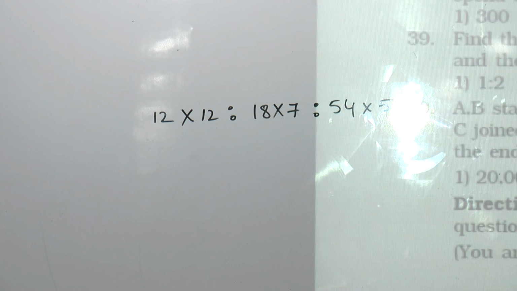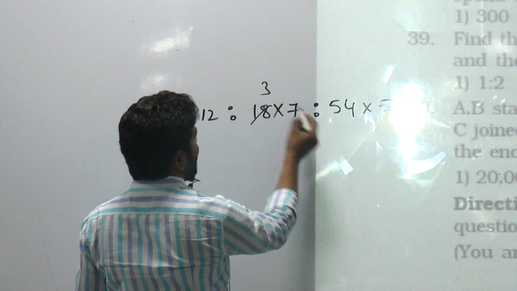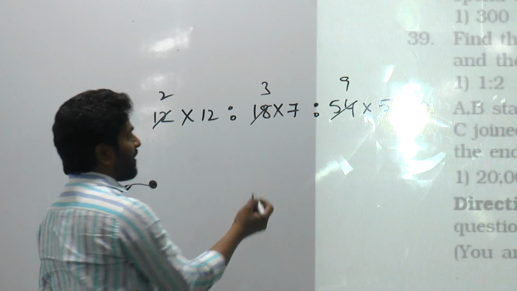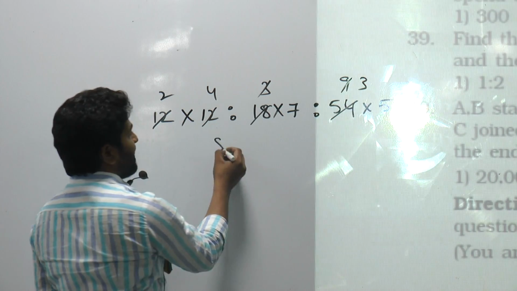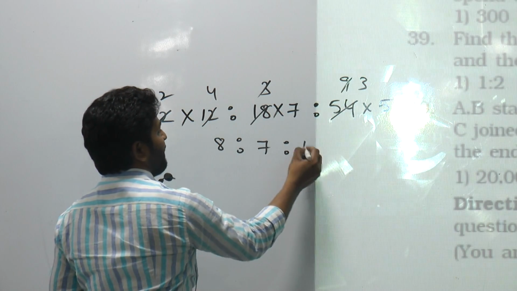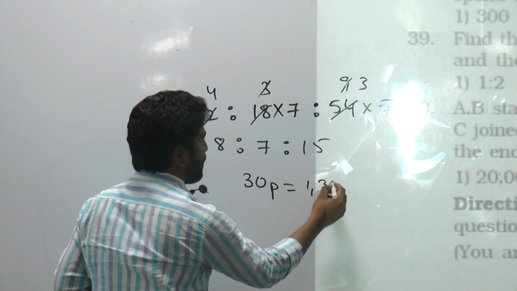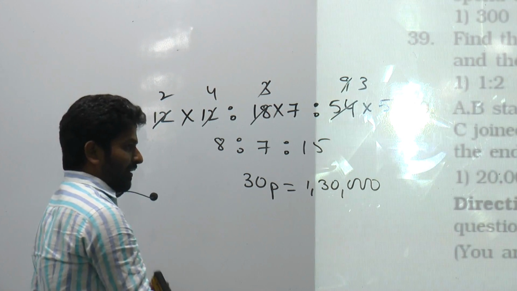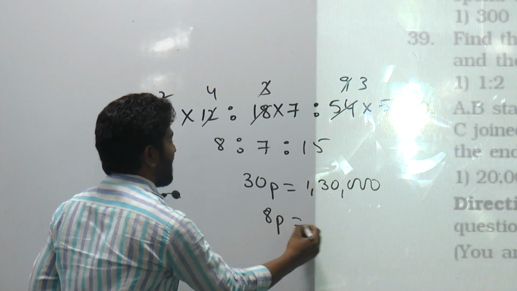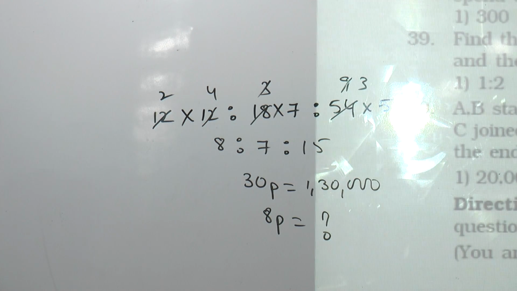Cancellation: 6 times, 6, 2 times, 3 times, 9 times. No more cancellation with 3, I think. 3, 4, 3. That's it. 8, 7, 15. Total how many parts do we have? 30 parts. So 30 parts is equal to 1,30,000, and you're asked to calculate A's share. A is getting 8 parts. 8 parts is equal to how much? A is getting how much?